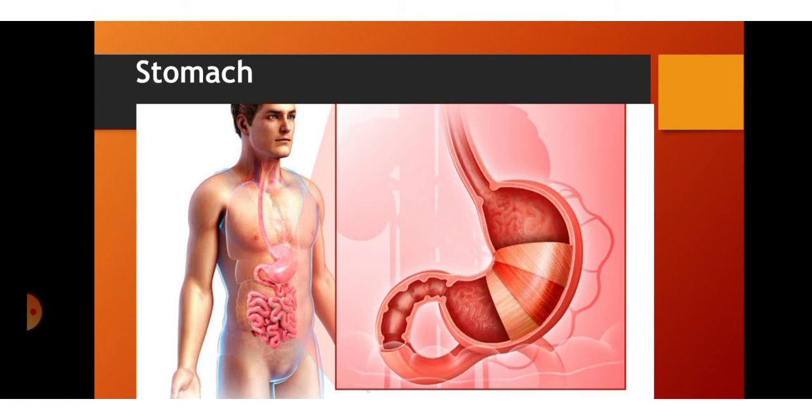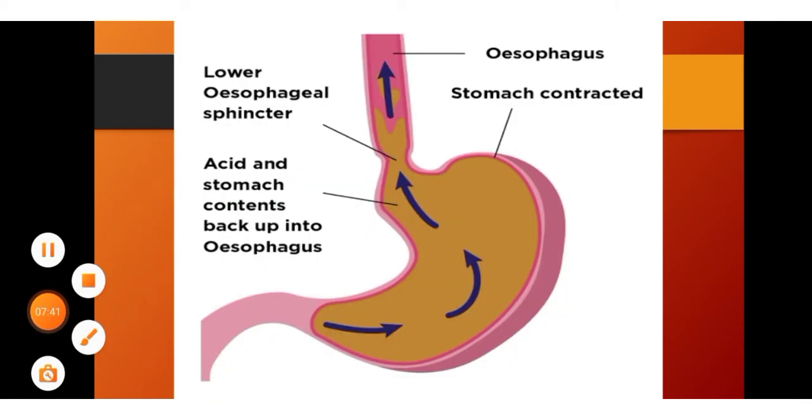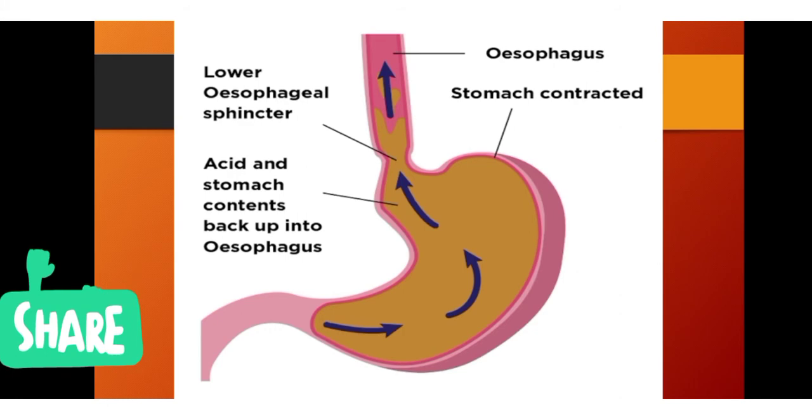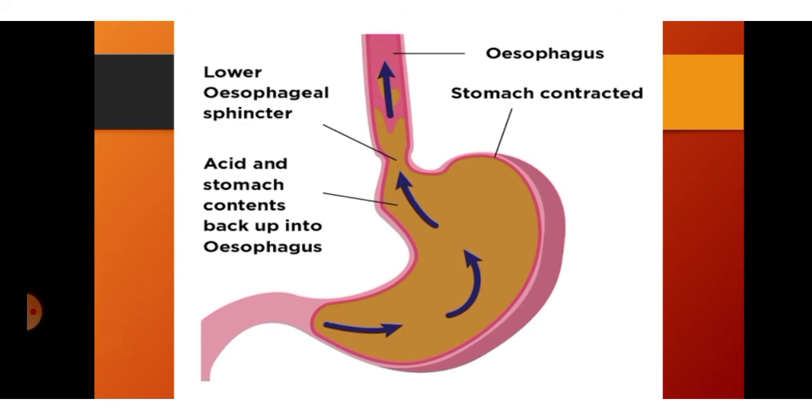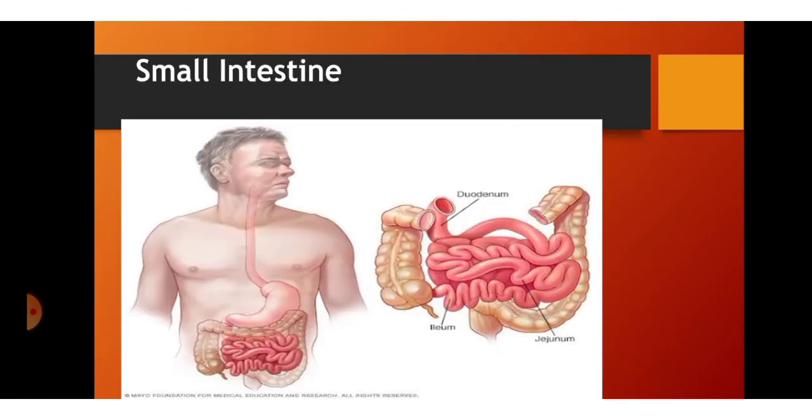Now digestion involves the breaking down of the food into smaller particles. During this process, complex foods are broken into smaller or simpler forms so that they can be absorbed by the body. The major part of the digestion takes place in the stomach only, and the rest in the small intestine, which we are going to look at here.